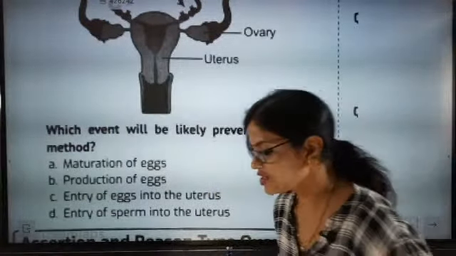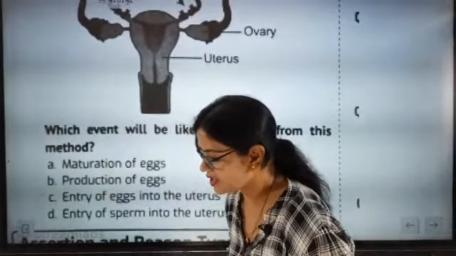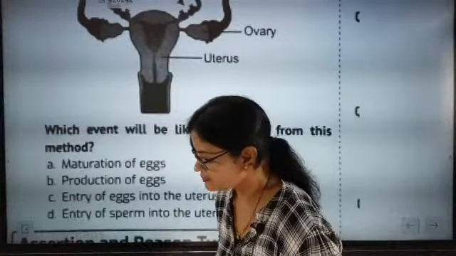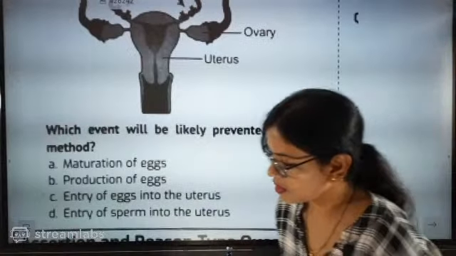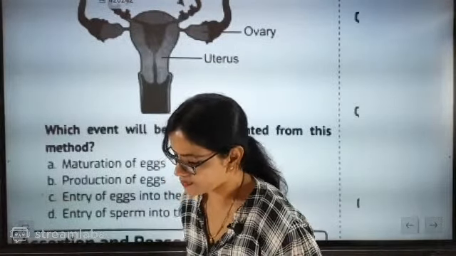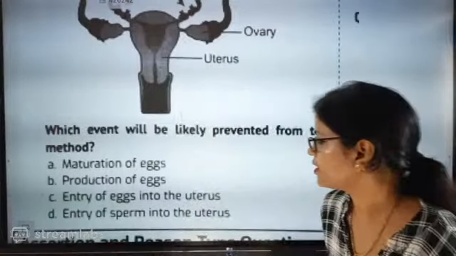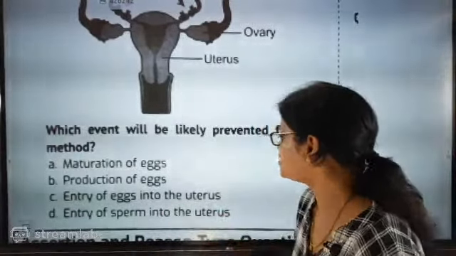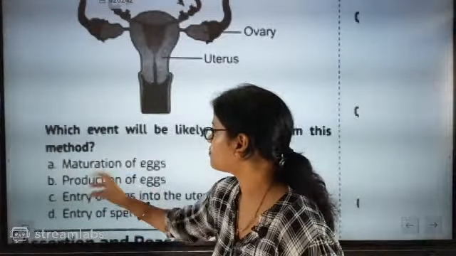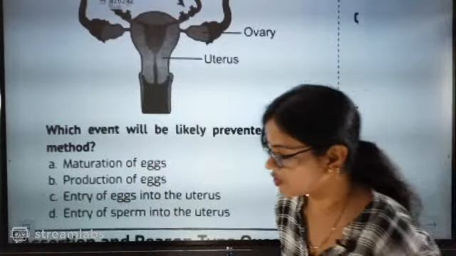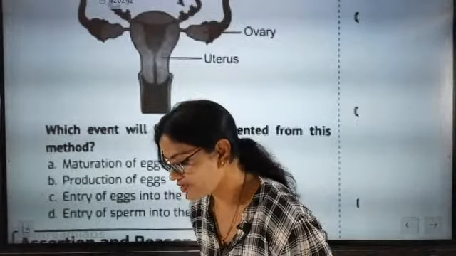Okay, so male vasectomy, female tubectomy. In tubectomy, the fallopian tube has to be blocked, and it should not allow the egg to go inside. So entry of sperms into the uterus, no. Entry of egg into the uterus, production of egg, maturation of egg. Which one is going to be the correct one? The answer is C, entry of egg into the uterus.